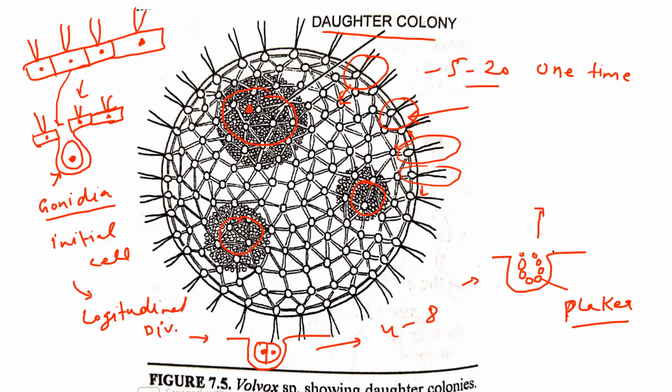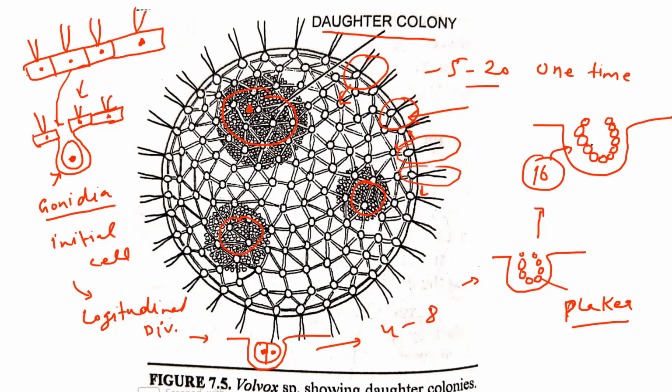After that, these 8 cells are again divided and form a 16-cell structure. So they form a new structure of 16 cells, and these 16 cells are arranged in a U-shaped manner.